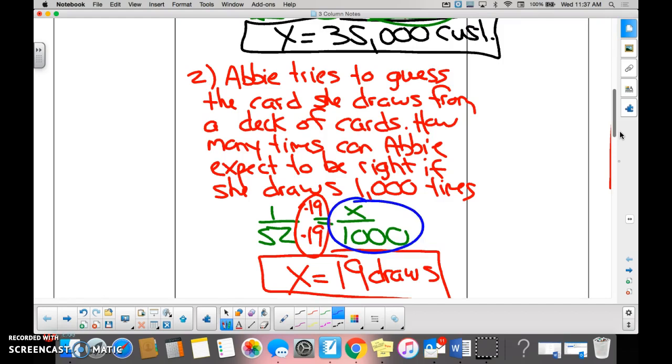So could we use a proportion to help us figure it out? Yes. If Abby knows it's going to happen 1 out of every 52 times, theoretically speaking, she can set up a proportion to figure out how many times it should happen. Should. Everyone say should. Should. Every 1,000 times. We figured out that 52 times 19 is approximately 1,000. And so we multiply the top by 19 as well. We cool with that? Yes.